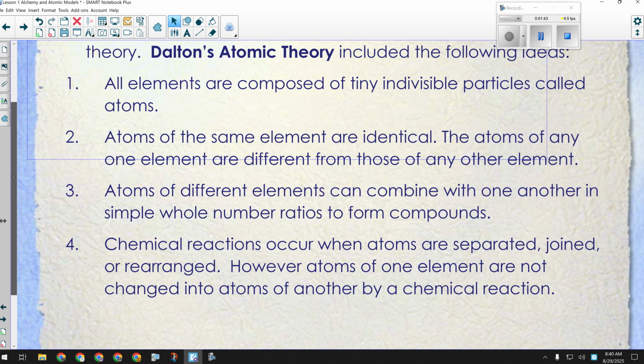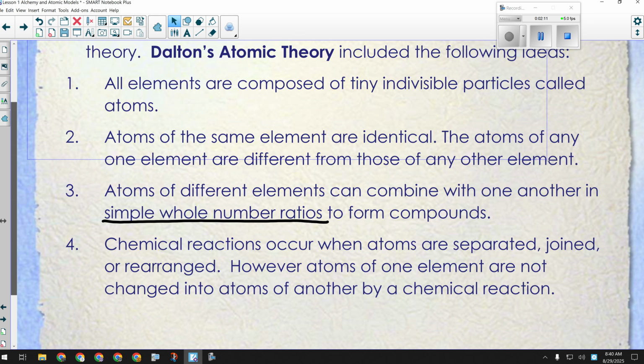Point number 3 was talking about what can happen when 2 atoms combine. If they combine, they form a compound, but they always combine in, we said this was the most important part, simple whole number ratios. So like 1 to 1, or 3 to 1, or 4 to 2, or whatever it happens to be. It's always going to be whole numbers. You're never going to have half of an atom in a compound. Is that ringing a bell from yesterday?